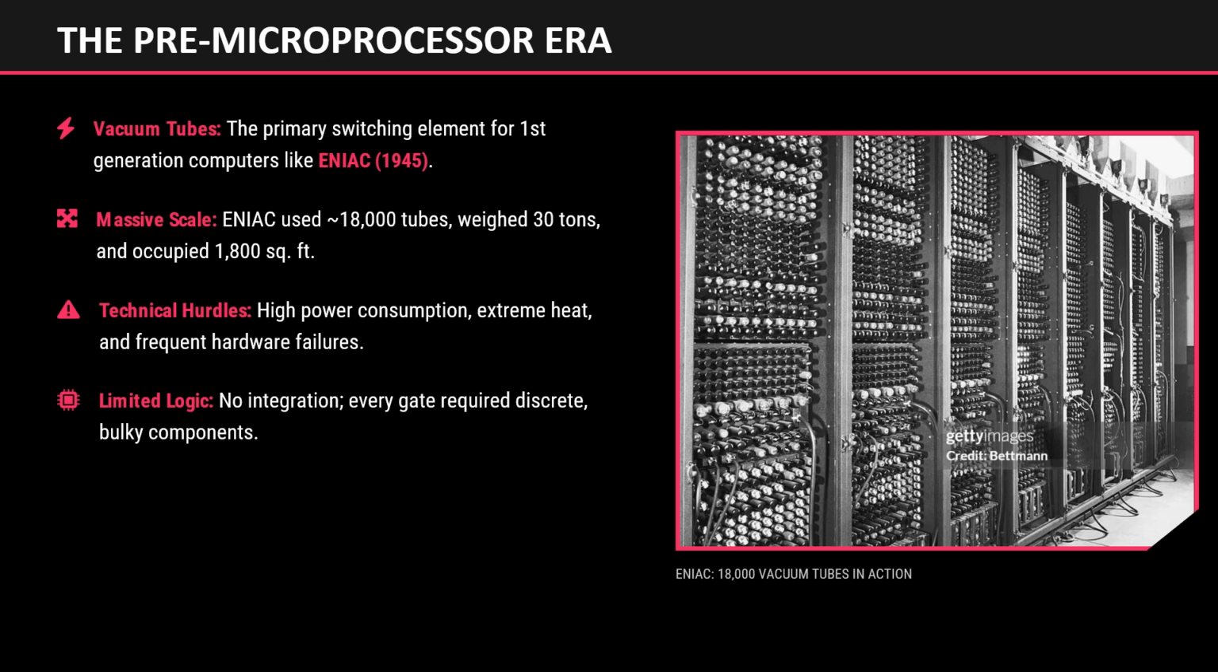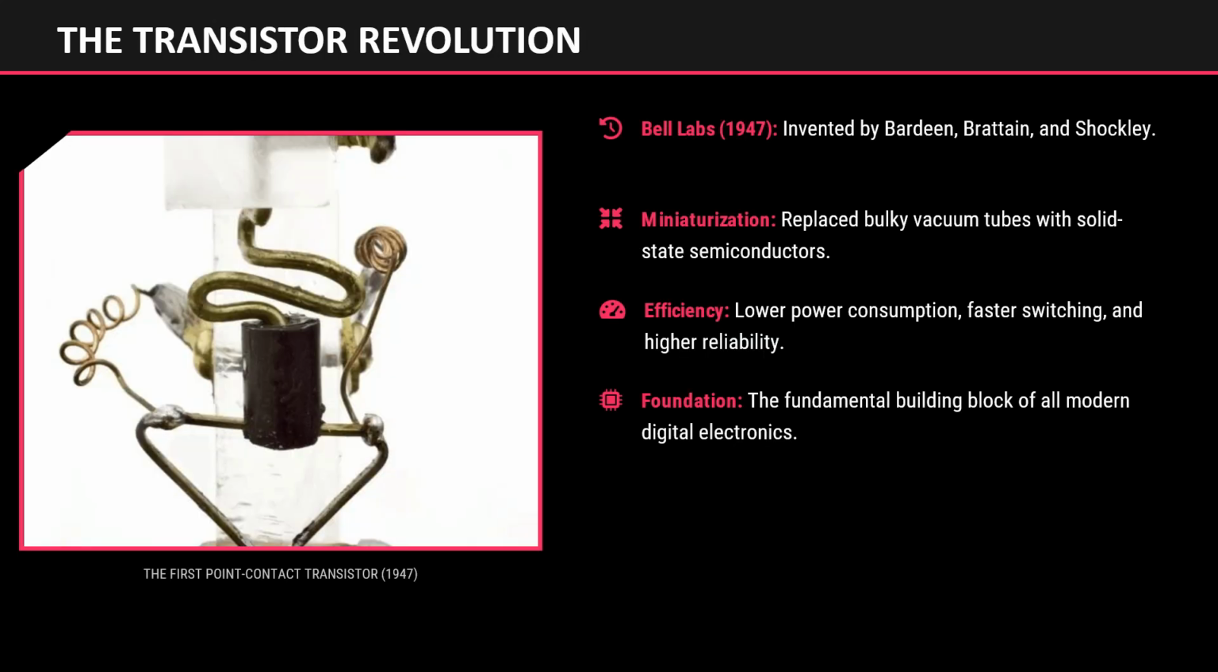The transistor revolution. The next major breakthrough occurred in 1947 when scientists John Bardeen, Walter Brattain, and William Shockley at Bell Laboratories invented the transistor. The transistor replaced bulky vacuum tubes with solid-state semiconductor devices. This innovation dramatically improved electronic systems in several ways: reduced size of electronic circuits, lower power consumption, faster switching speed, and increased reliability and durability.